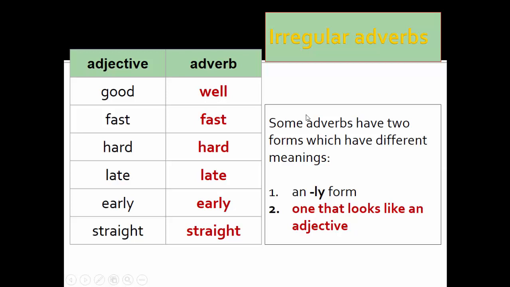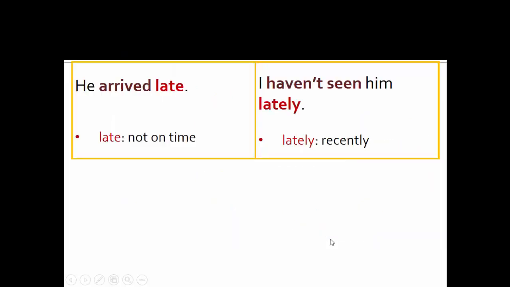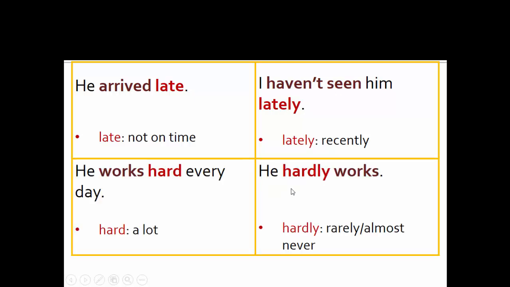Some adverbs have two forms which have different meanings. The first form looks like an adjective, and the second one is an -ly form. How are they different? For example, he arrived late. Here late means not on time. I haven't seen him lately. Here lately means recently. He works hard every day. Here hard means a lot. He hardly works. Here hardly means rarely, almost never.